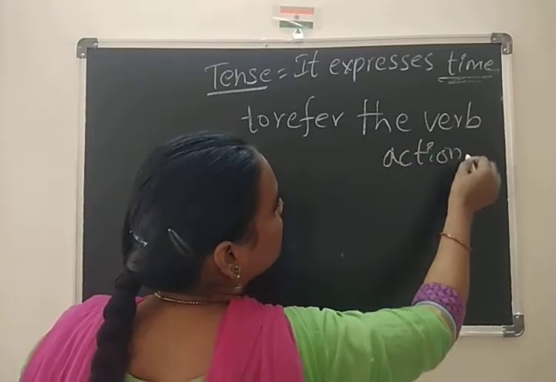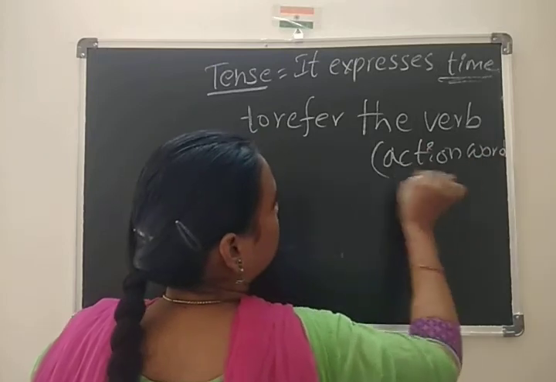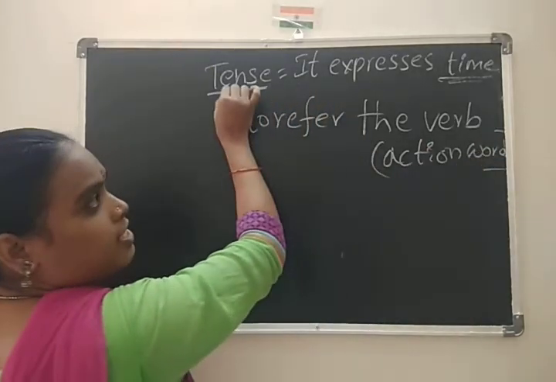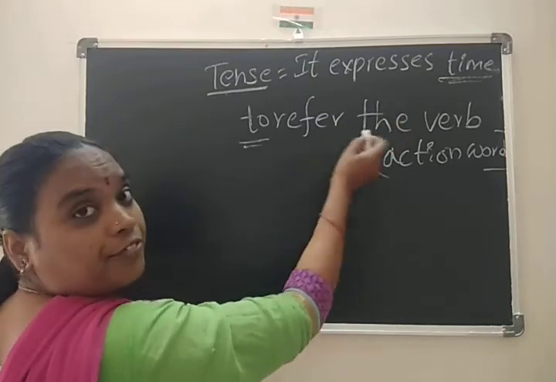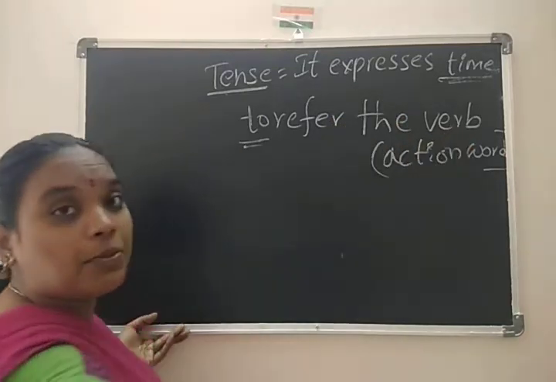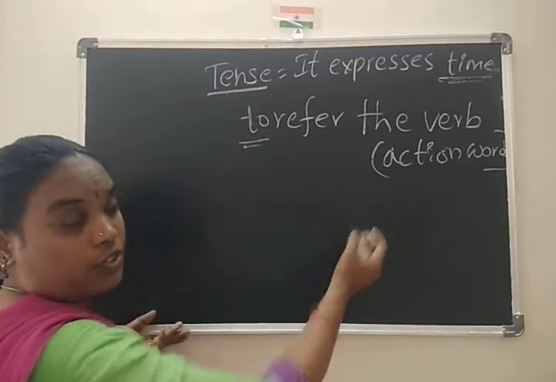A verb is an action word. So tense means time. It expresses time to refer to the verb. Verb means action word.